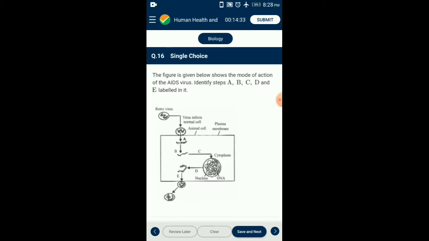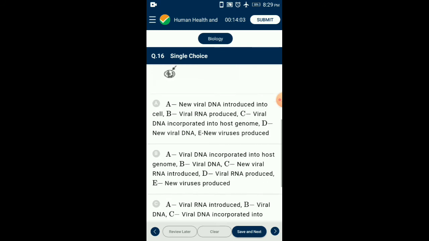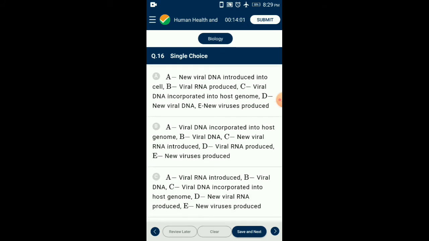Question number 16. The figure given below shows the modes of action of the AIDS virus. Identify steps A, B, C, D, and E labeled in the diagrammatic representation. A represents viral RNA introduced, B represents viral DNA, C represents viral DNA incorporated into the host genome, D represents new viral RNA produced, E represents new viruses are produced. So the correct option for this question is option C.